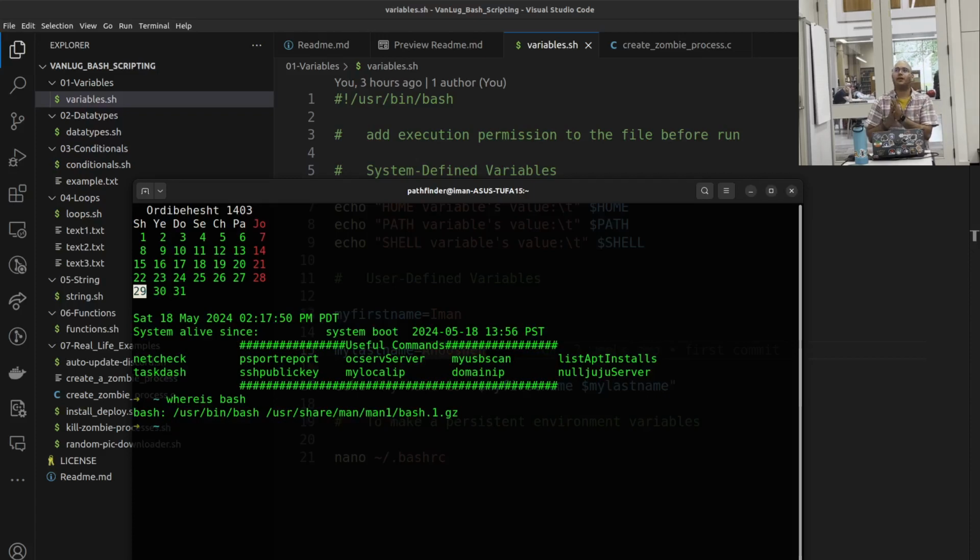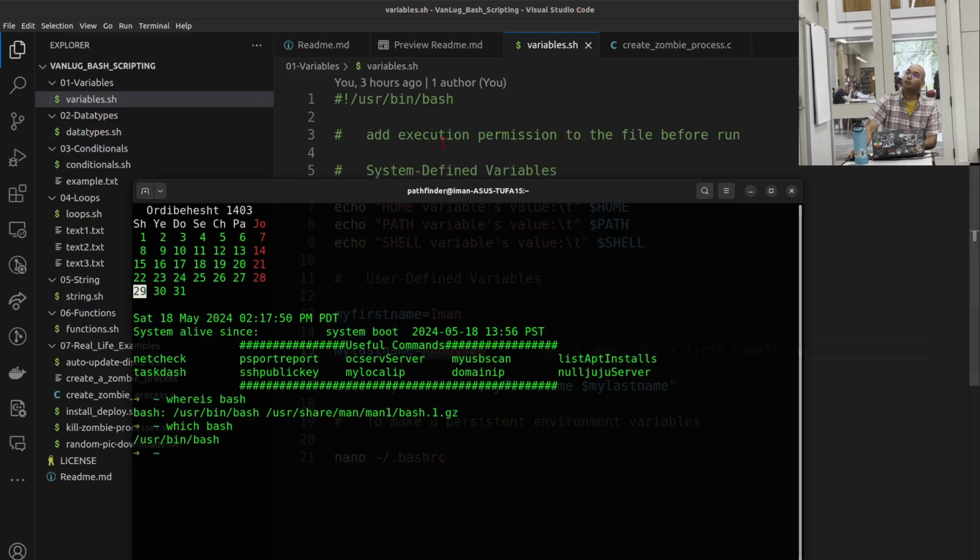For example, if you have different versions of Python and we want to use a specific version, we can just write whereis python, and then it shows all the versions of Python that we have installed on our machine, and we can use the specific address for that specific version. But if you want to check which one is the default and being used, we use the which command, and it gives out the address.